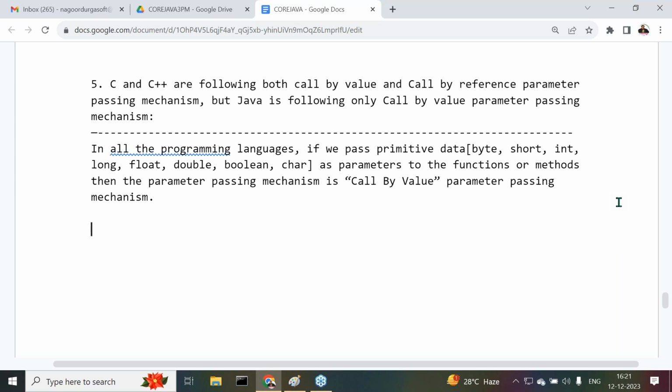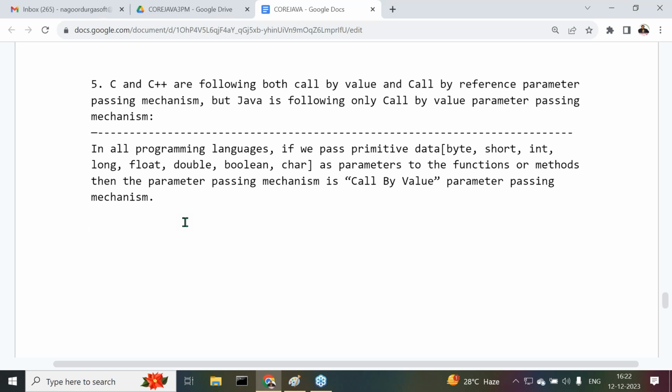If we pass primitive data, byte, short, int, long, float, double, boolean, char, as parameters to the methods, then that parameter passing mechanism is call by value. This is quite common in every programming language. In C, C++ and Java, call by value is available. No need to think about it.